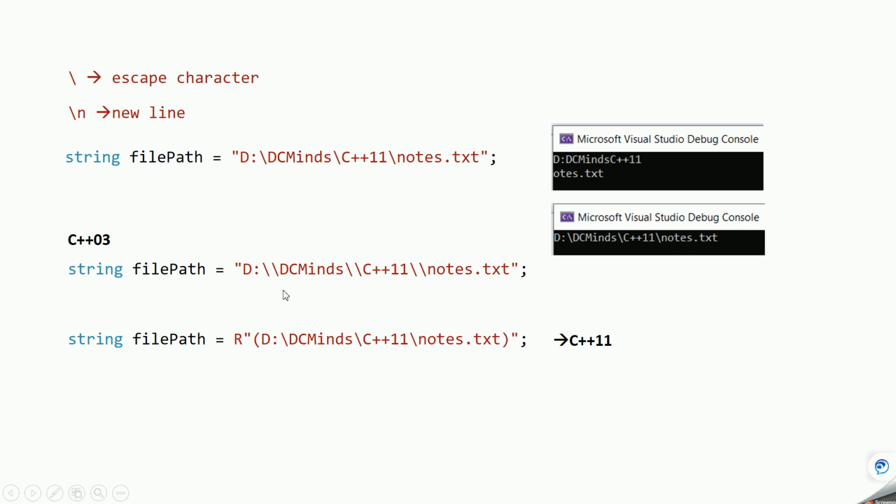So here there is no need to give an extra backslash, and the syntax for it is like this. First you will give a capital R, then opening double quotes, and then an opening parenthesis, and whatever string you want to give, you give inside the parentheses, and then you close with a parenthesis and then double quotes. So this is the syntax for raw string. So these are some of the C++11 concepts that solve some of the C++03 problems. Like this, there are so many C++11 concepts that we'll be discussing in upcoming videos. This is just an introduction video.